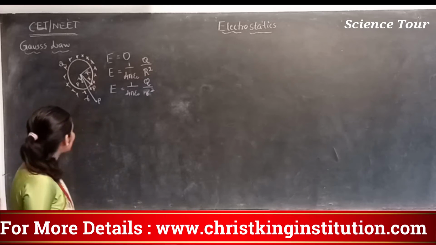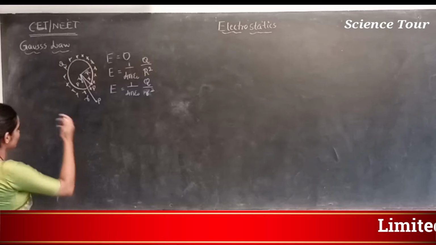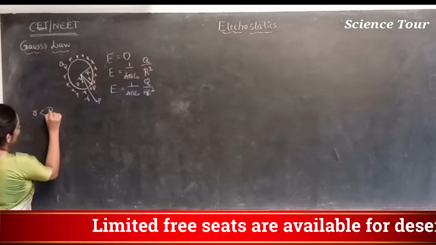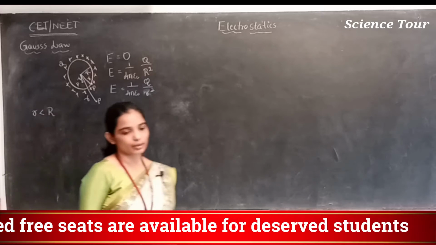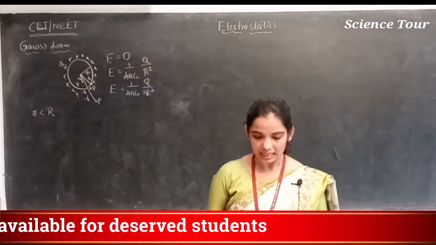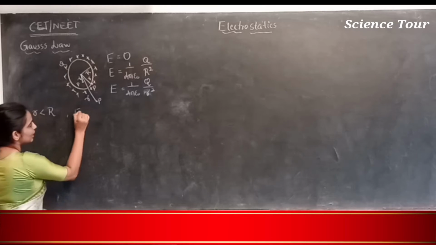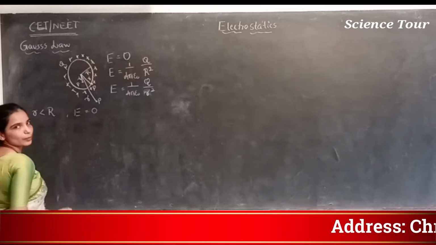From all this observation, can you say that when small r is less than R, the electric field intensity is equal to 0.